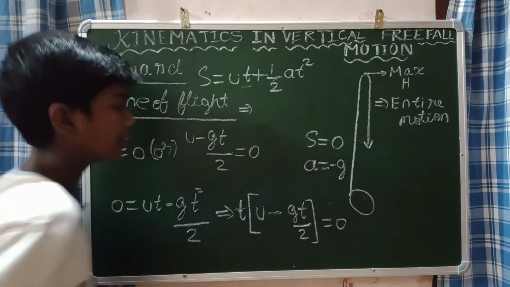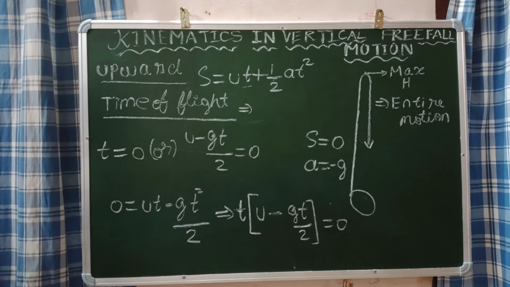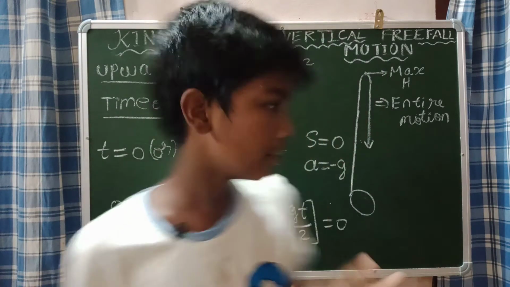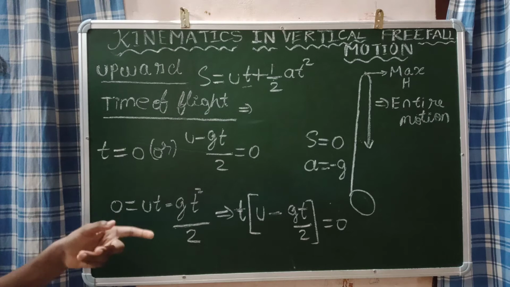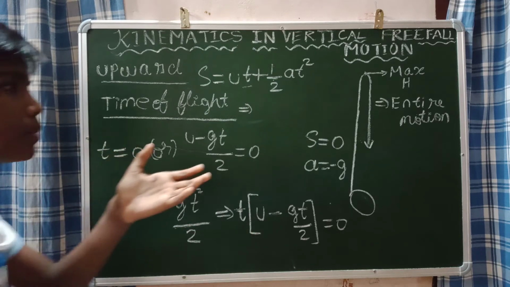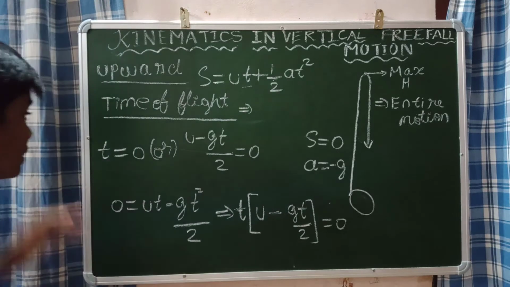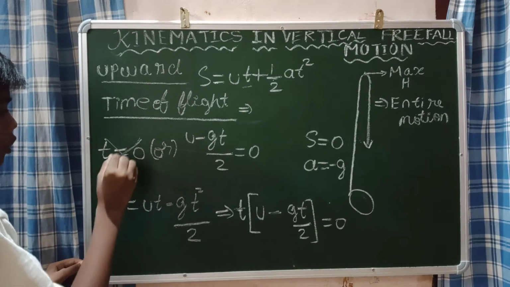These are the two solutions that we get. If we say the time of flight is 0, does it make any sense? Definitely not. You should not say the time of flight is equal to 0, because if time is 0, what does it mean? It does not make any sense. So this solution is not correct. You should cross out this.